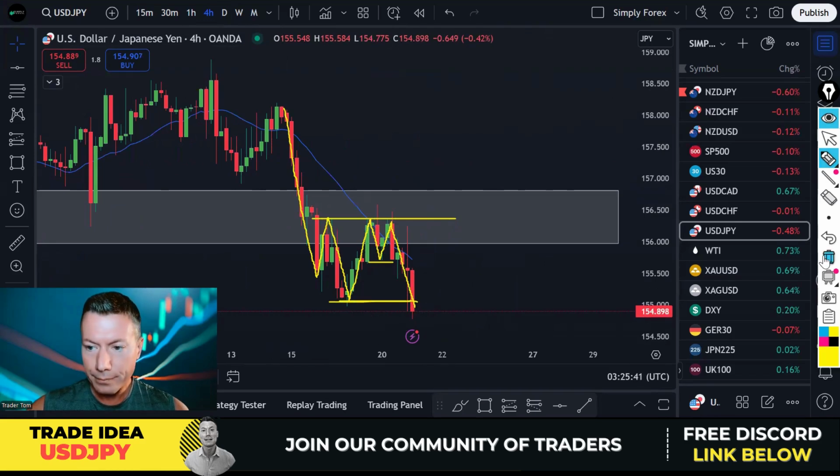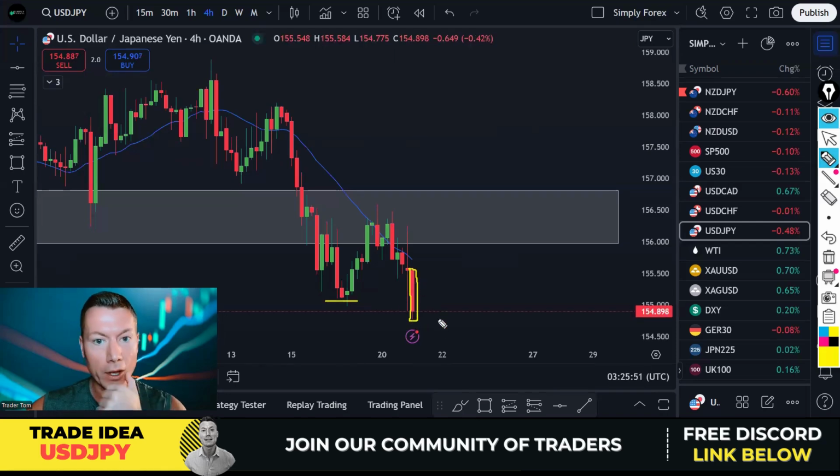You can see price with this wick held on to that level. So I'd like to see a big bearish H4 candle break this level to confirm the continuation of the downtrend, and then perhaps a retrace towards the moving average 20. Want to hide my stops up here and then take price lower.